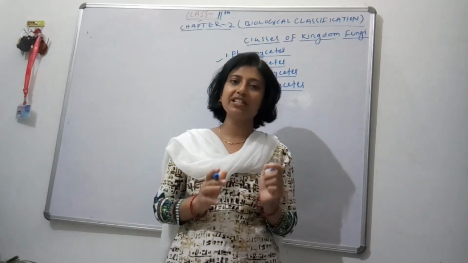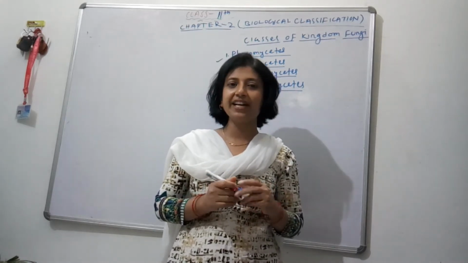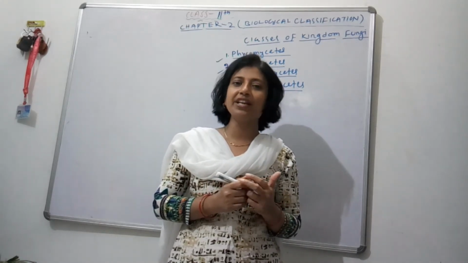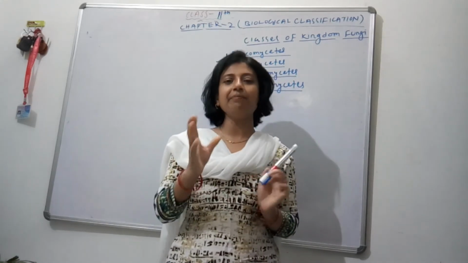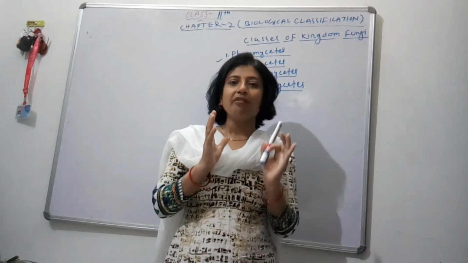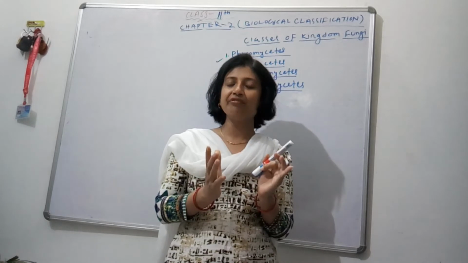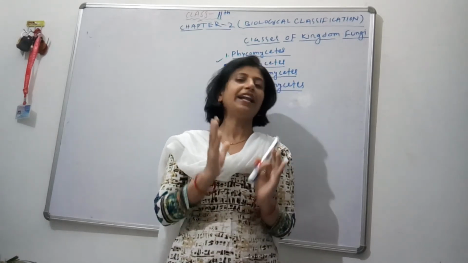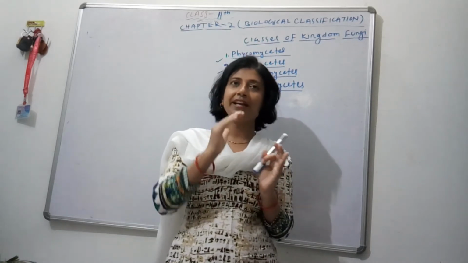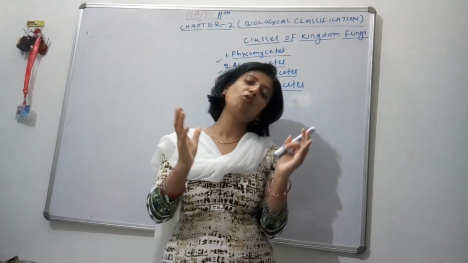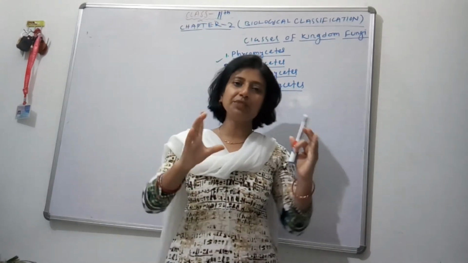What are Phycomycetes? Phycomycetes are the members of fungi which are found in aquatic habitats and on decaying wood in moist and damp places, or as obligate parasites in plants. So what are obligate parasites? What do you mean by aquatic habitat or decaying wood? Aquatic habitat means those who can live in water. And obligate parasite means, suppose fungi grow on the wood log, the living plant, the lower part of the plant.